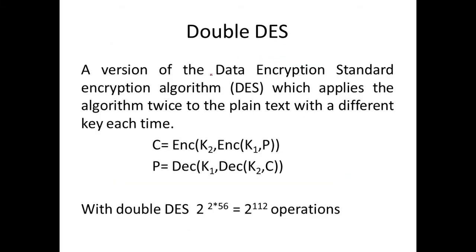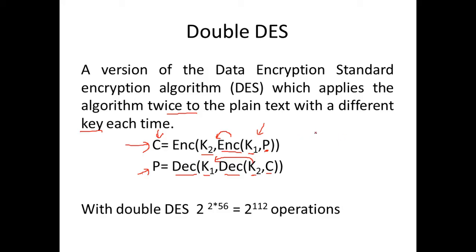So what is double DES? The definition is a version of the Data Encryption Standard algorithm which applies the algorithm twice to the plain text with a different key each time. Let us look at the mathematical way of representing it. We take the plain text and key K1 and encrypt it. This is one encryption. Then we take the output of this, take key K2, and encrypt it again. So we are encrypting twice to get the ciphertext. And what does this mean for decryption? We take the ciphertext and use key K2 to decrypt it, and this output is used with key K1 to decrypt again and get the plain text.